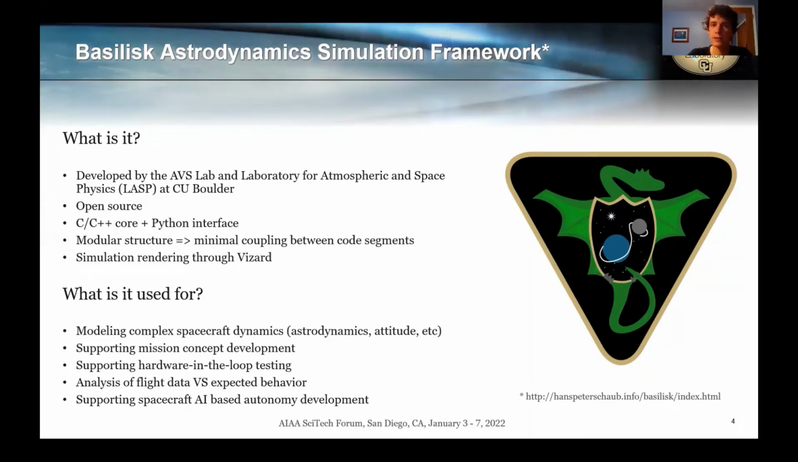And the main features of Basilisk consist in its C and C++ core, which makes computation very fast, combined with a Python interface that makes it very easy to modify and reconfigure scripts to run different simulations. Another key feature of Basilisk is its modular structure, which allows for minimal coupling between different segments of code, which makes it easier to remove or replace a module within the simulation without having to change the entire structure of the code. Basilisk also comes with a rendering tool, which is called Vizard, which allows you to visualize the simulation that has just been run.